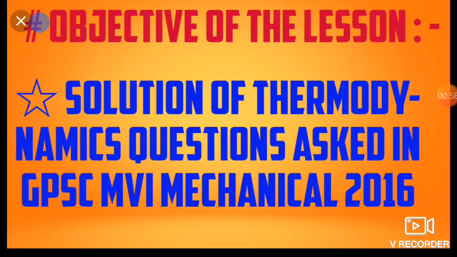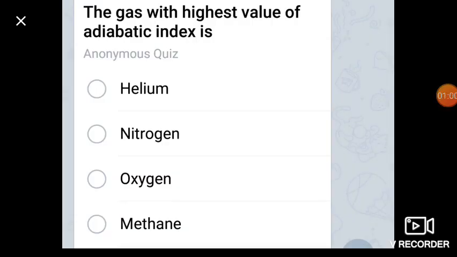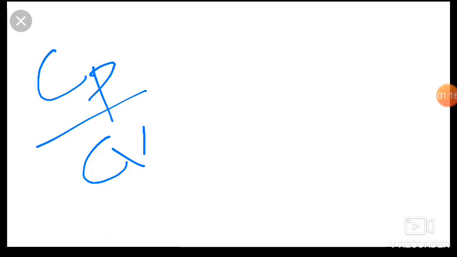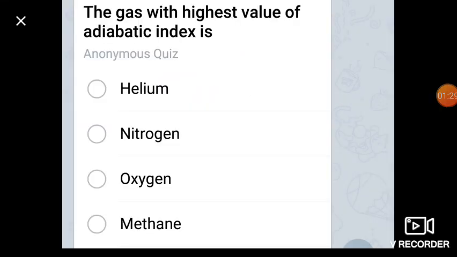Dear friends, our first question is: the gas with the highest value of adiabatic index. First of all, what is the adiabatic index? It is the ratio of Cp upon Cv. It is gamma, the ratio of specific heat at constant pressure upon specific heat at constant volume. And this is the highest for monoatomic gases.